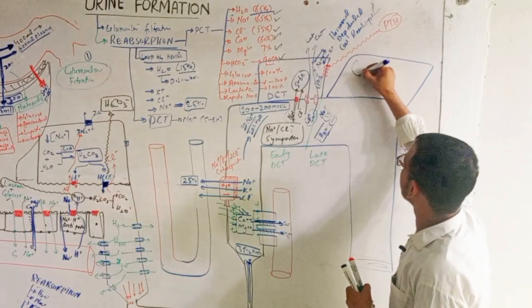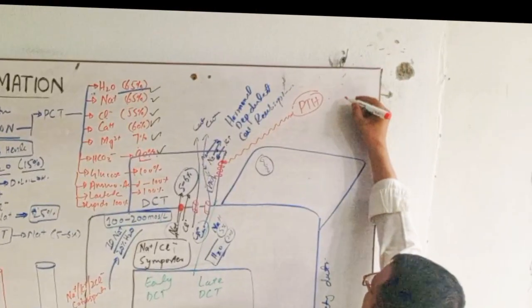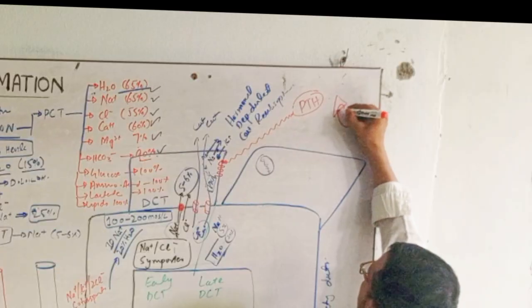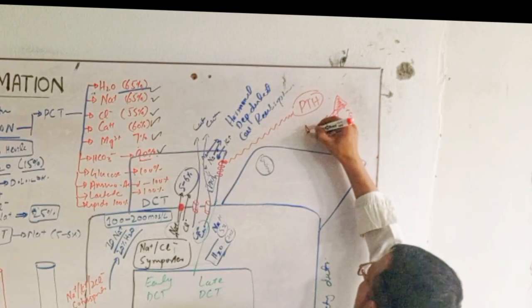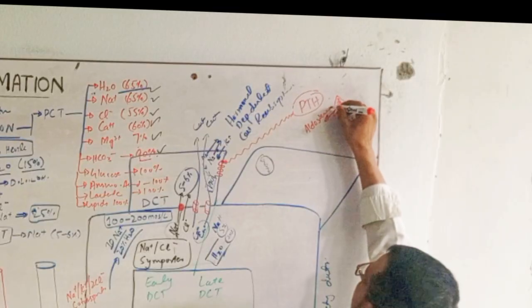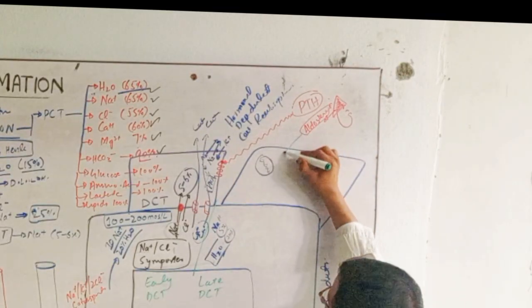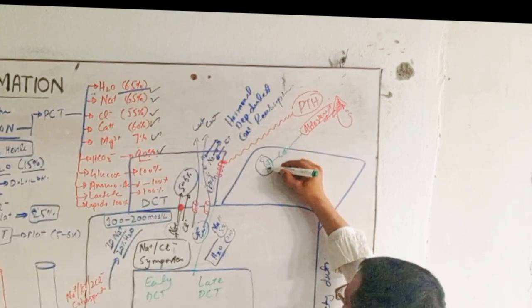For example, I have the nucleus, and here I have the kidney, and on the kidney I have the adrenal gland. From the adrenal cortex, aldosterone is secreting, and this aldosterone comes into these principal cells and attaches to the aldosterone receptor.